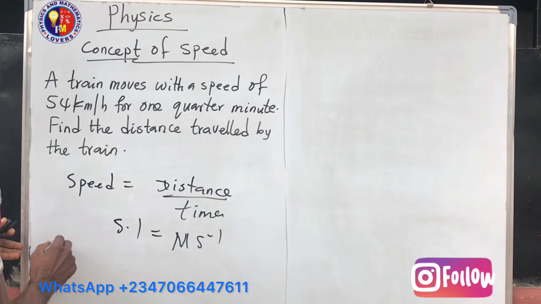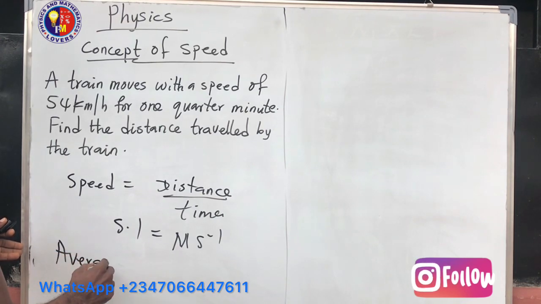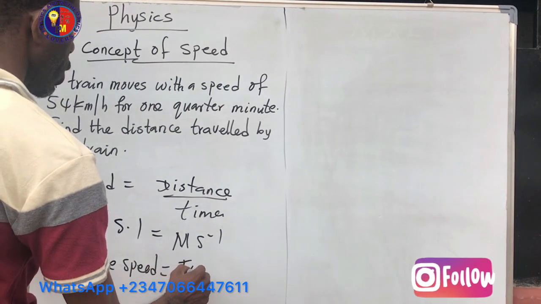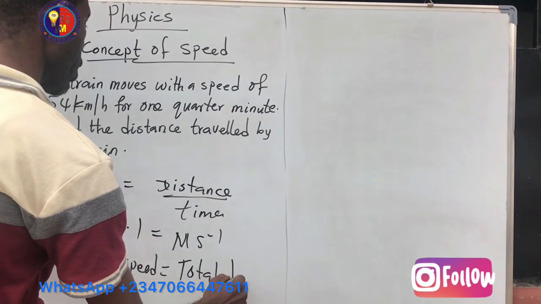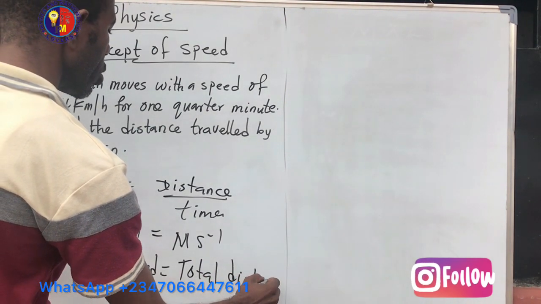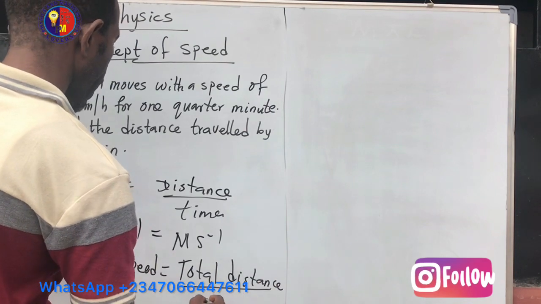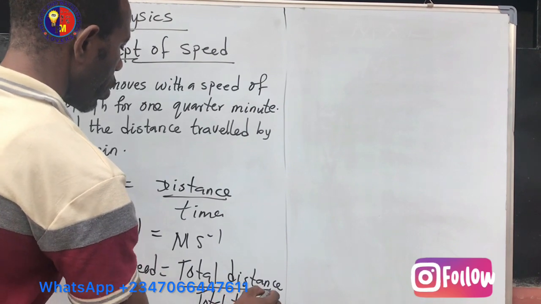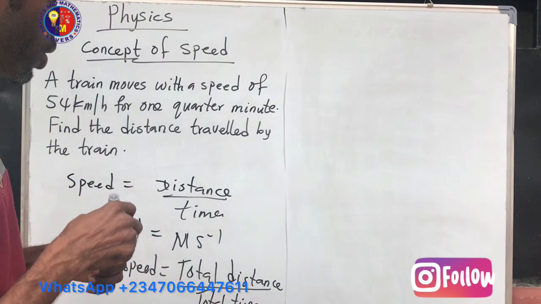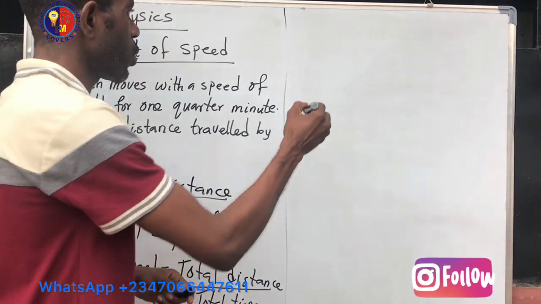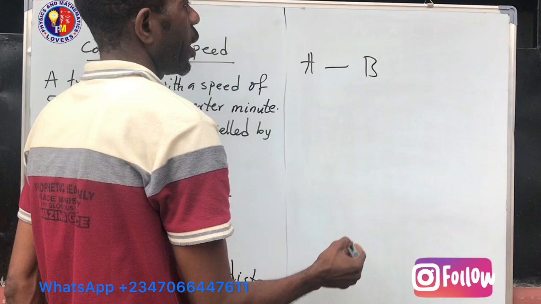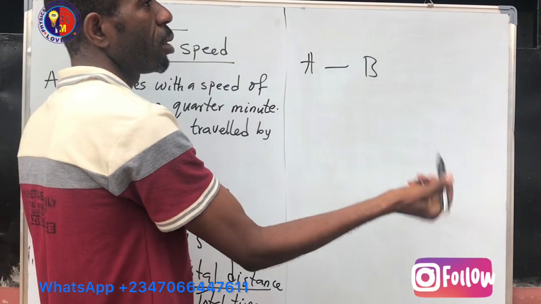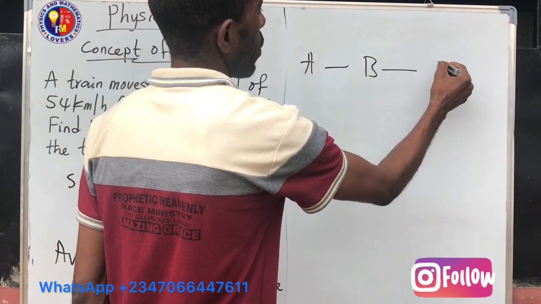Now, when we talk about average speed, average speed is the total distance covered over the total time. What does that mean? If I want to calculate the average speed of a car, for example, if a car moves from point A to B, and after getting to that place, maybe it stops, either because the car breaks down or the driver wants to get something. Then he decides to continue the journey and move to point C.